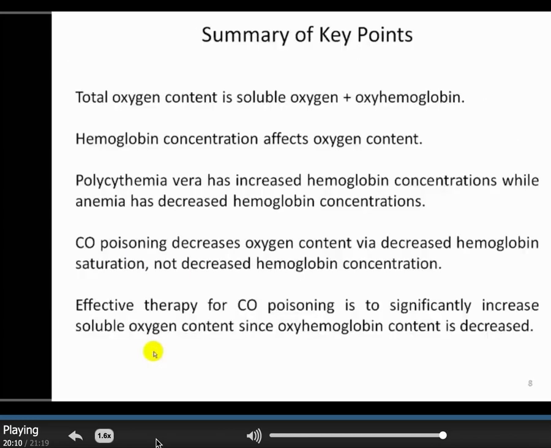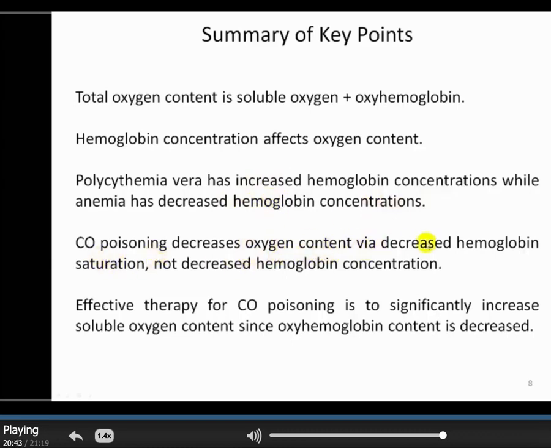And so, the summary of the key points: understanding that the content is always soluble plus oxyhemoglobin, and understanding how hemoglobin concentration can affect the content. Specifically, anemia will decrease the content, and polycythemia will increase it. Polycythemia has increased hemoglobin concentrations, while anemia has decreased. What you're going to see then are increases in your oxygen content and decreases in your oxygen content, respectively.